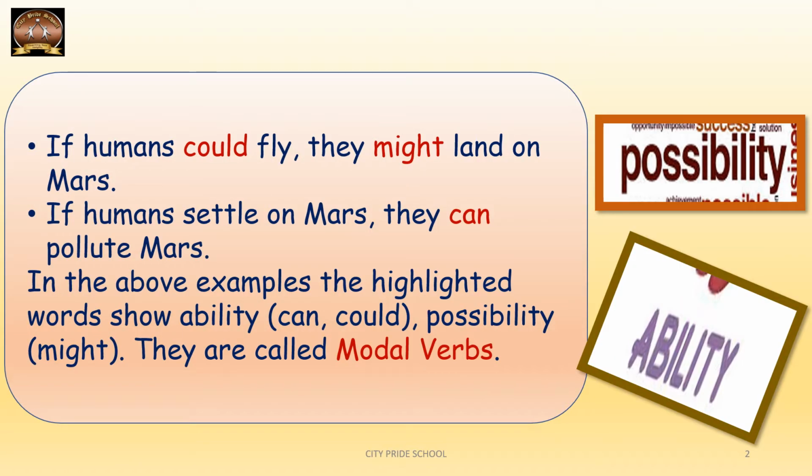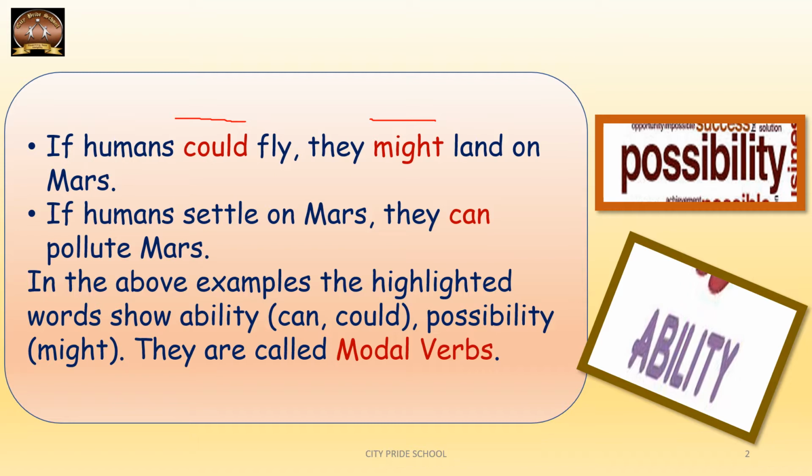Now, children, take a look at these examples. If humans could fly, they might land on Mars. Here, could is highlighting the ability of human beings. That if human beings get the ability to fly, there is a possibility that they might land on Mars. Yes, but the possibility is very weak. So here, might is being used to indicate possibility of human beings landing on Mars.